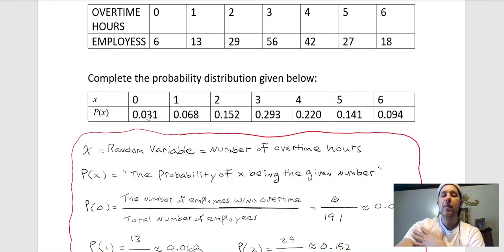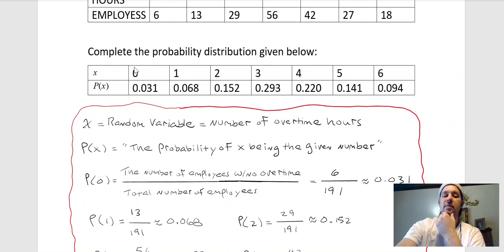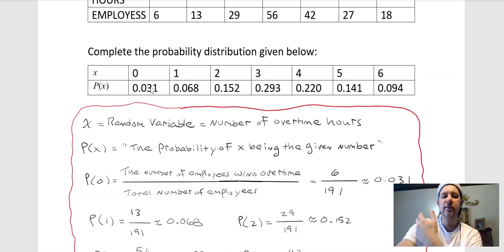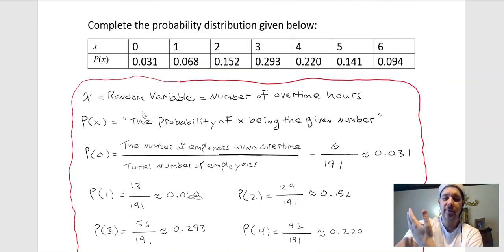So now, when I encountered this problem in our textbook, the table was blank, and we were supposed to figure out all these probabilities. But let me show you how I did it. So here, like no overtime hours. What's the probability if you just randomly selected an employee? You know, you just picked one out. You don't know who they are. What's the probability that they didn't work any overtime? Okay, so that would be P of 0. The way that we would calculate that is the number of employees with no overtime divided by the total number of employees. That's the probability of just randomly selecting that employee that didn't work any overtime.